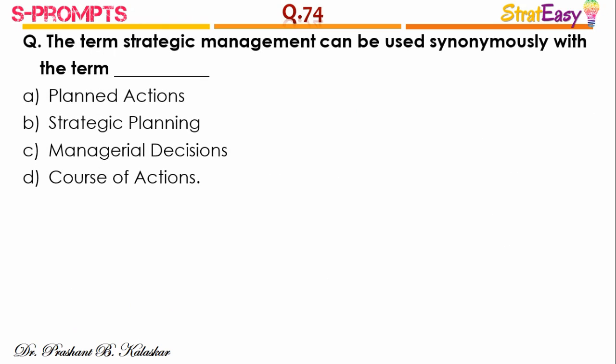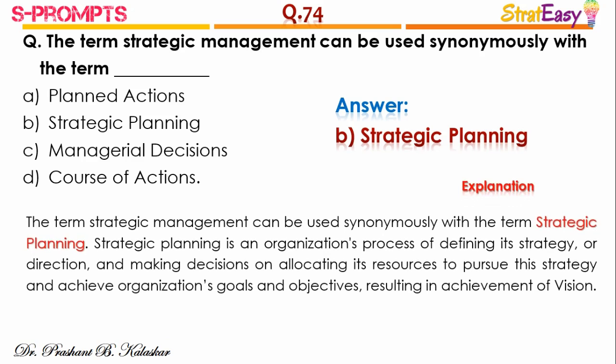Question number 74. The term strategic management can be used synonymously with the term, and the right answer is option B, strategic planning. The term strategic management can be used synonymously with the term strategic planning. Strategic planning is an organization's process of defining its strategy or direction and making decisions on allocation of its resources to pursue this strategy and achieve organization's goals and objectives, resulting in achievement of its vision.